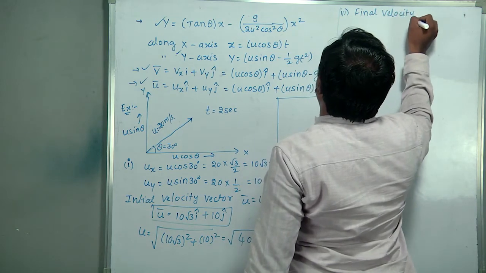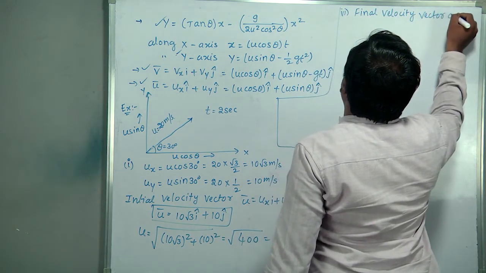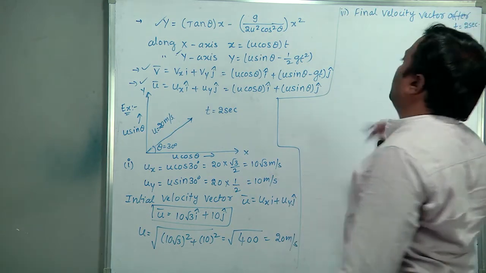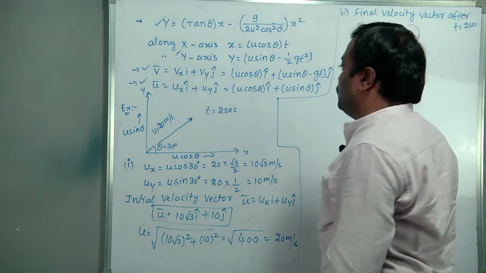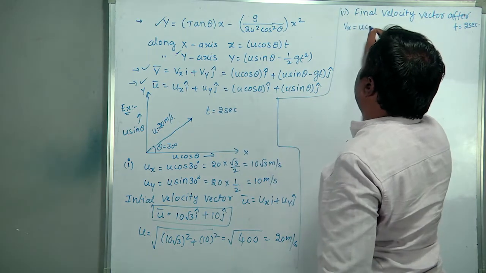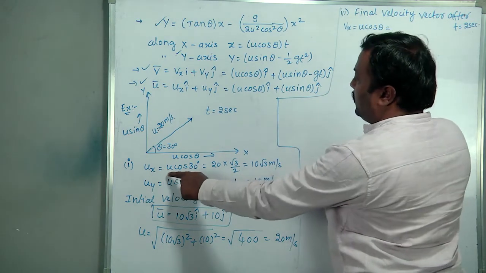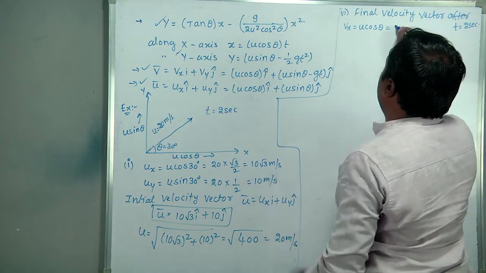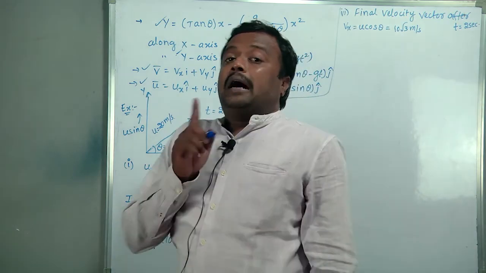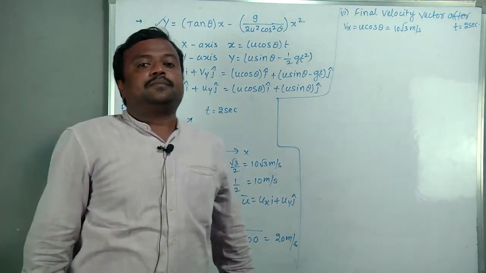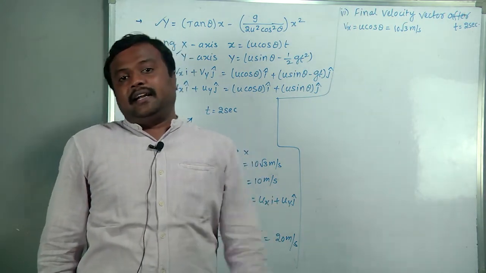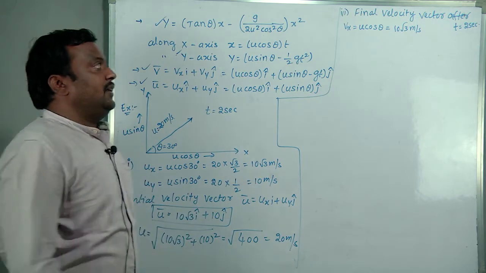Final velocity vector after how much time was given? After 2 seconds. So Vx you find initially. Vx is nothing but u cos theta, already we found. U cos 30 is equal to 10 root 3 meter per second. Here is a very important point: along the horizontal direction, the initial velocity will not change at any instant. It will remain constant.